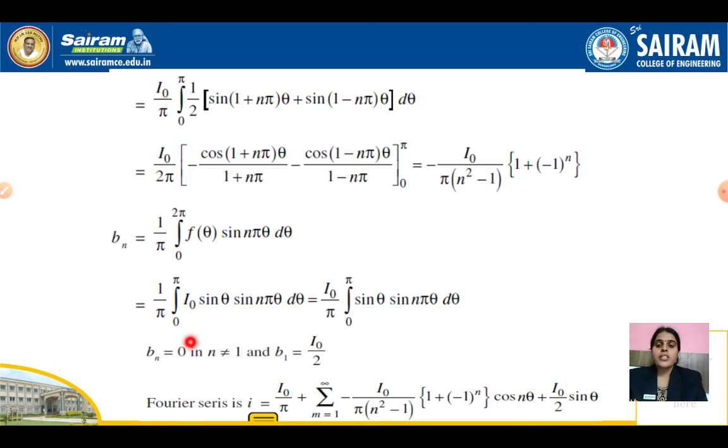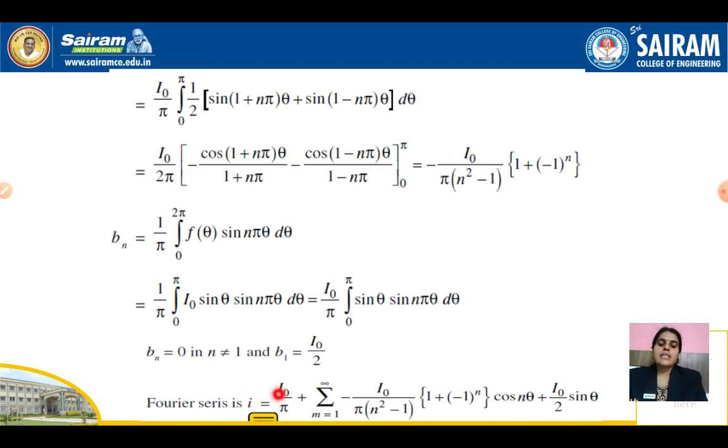So here bn is not 0 actually. bn is 0 when n is not equal to 1. And b1 is I naught by 2. When we integrate this sine into sine, bn is 0 for n not equal to 1. But when n is equal to 1, the integral does not vanish, so b1 needs to be evaluated separately, which is I naught by 2. We have obtained the value of b1 alone, and for other values it is not required.